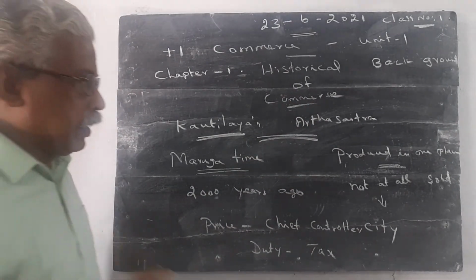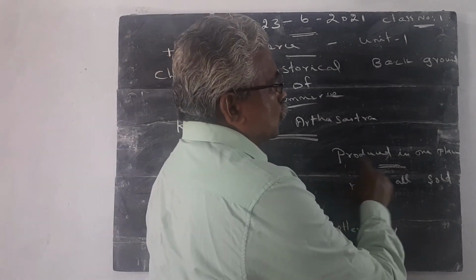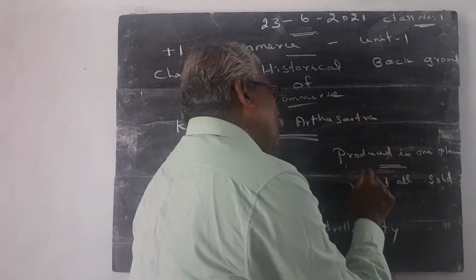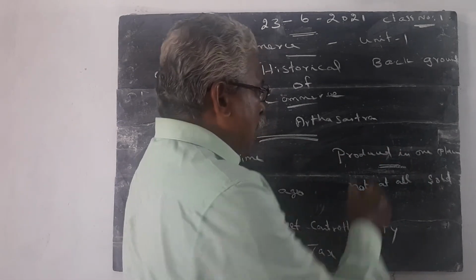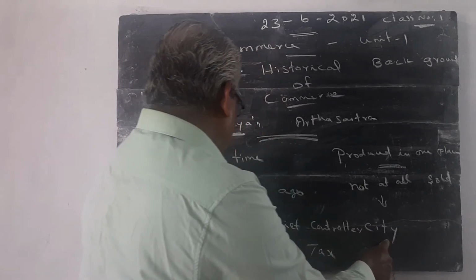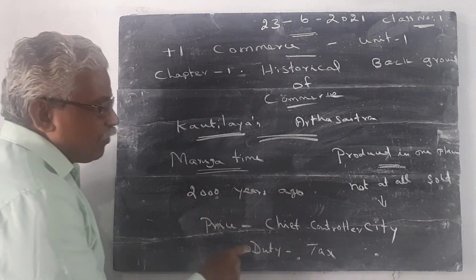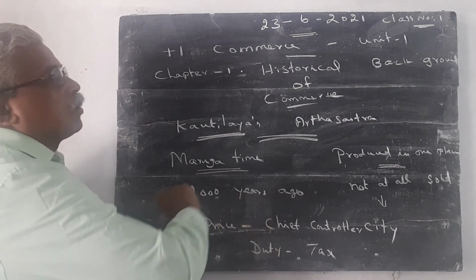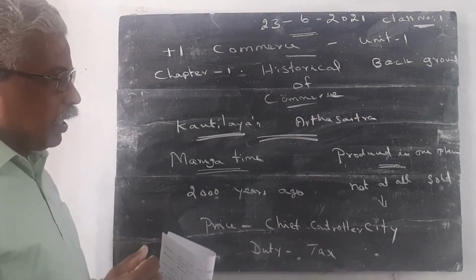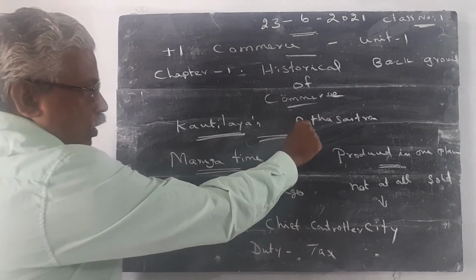relating to commercial activities. The goods are produced by producers in one place. The goods are not at all sold in the place where goods are produced. The produced goods are brought into the city. The prices of the products are fixed by the chief controller. They levied duty. Thus, the goods are marketed and spread throughout the world. The import as well as export trade was popular during the period of Maurya's time also. These informations are given in the book of Arthasastra.